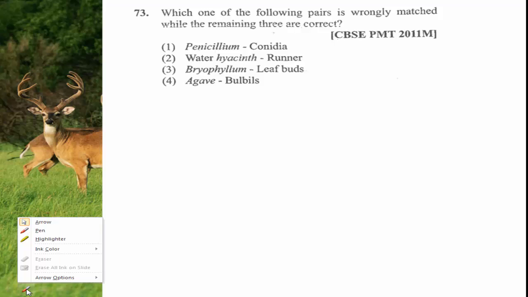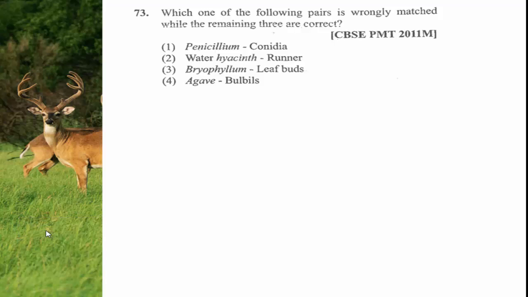The first option, Penicillium and conidia, this one is right, because in case of Penicillium small spherical bodies are produced at the tip of conidiophore, and therefore Penicillium and conidia is the right pair.